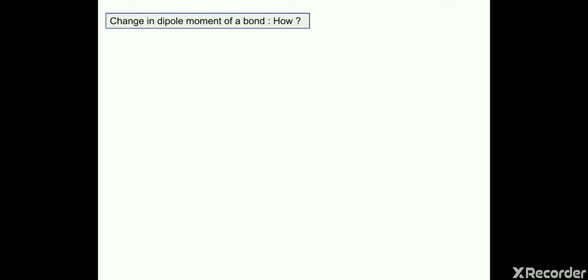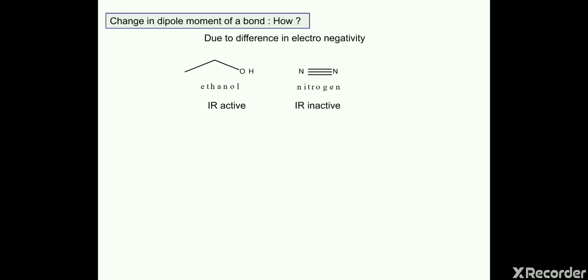Now we need to understand how the dipole moment of a bond is changed. It is basically due to a difference in electronegativity. For example, there are two examples: ethanol and nitrogen. In ethanol there is a hydroxy group, and in nitrogen there are only two nitrogens associated with a triple bond to each other. In ethanol, there is oxygen and hydrogen.